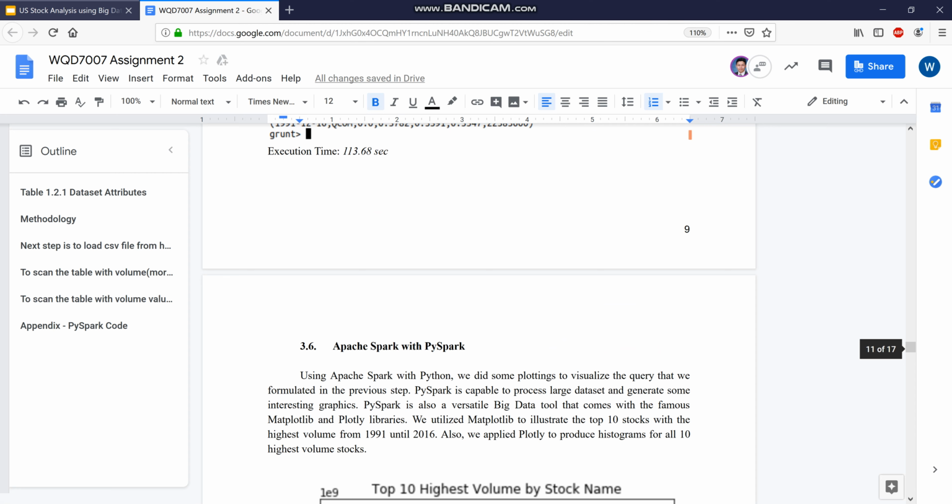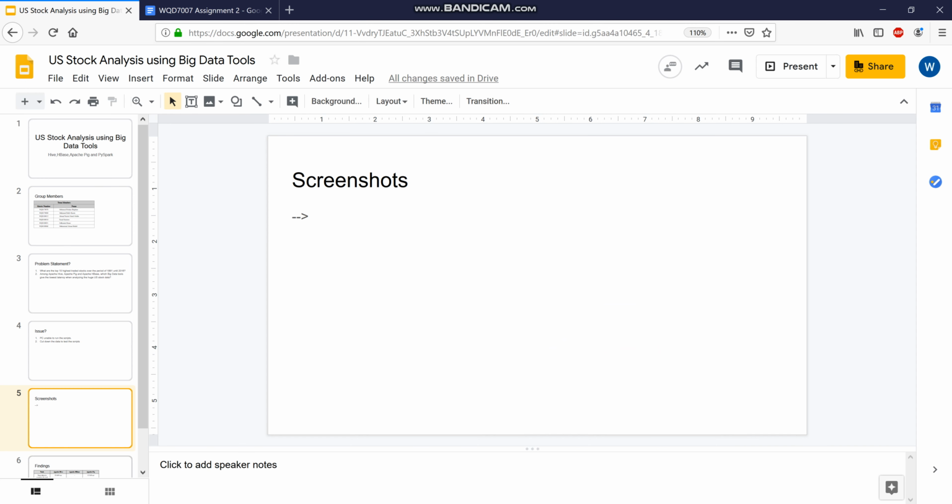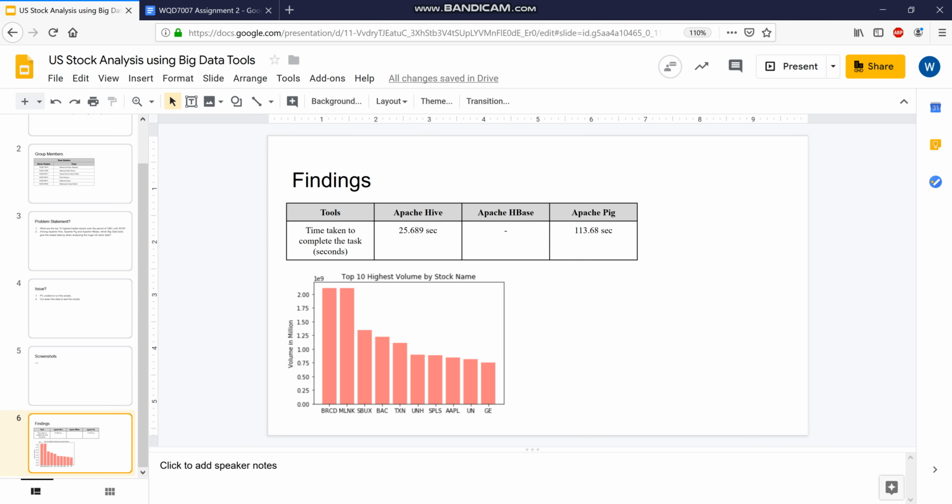Now, with this, what we found is that with Apache Hive we managed to get the output of data within 25 seconds. Meanwhile, Apache Pig took 113 seconds. But our Apache HBase was unable to get the data due to technical difficulties.